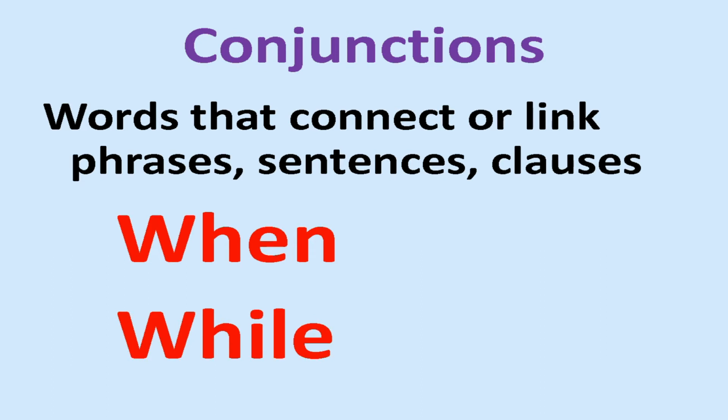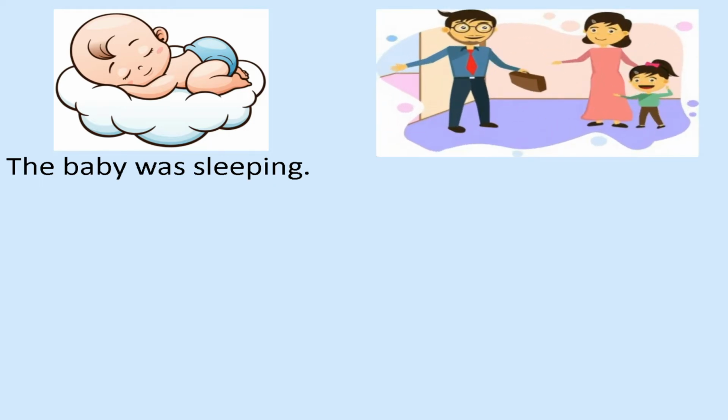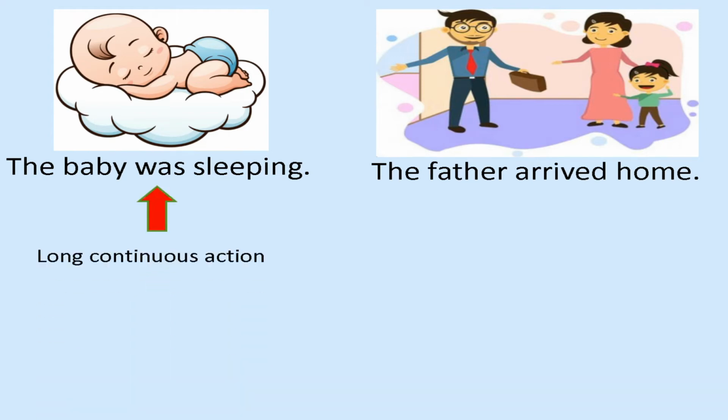Shall we discuss using examples? First, we'll see how to use when. Now look at our first example. The baby was sleeping. At the same time, the father arrived home. Here, the baby was sleeping is a long continuous action and the father arrived home is a short action.